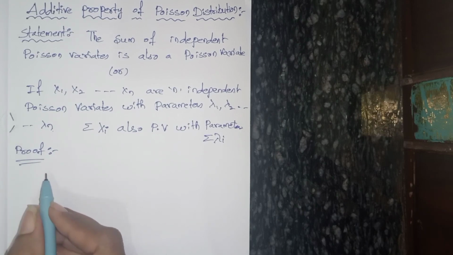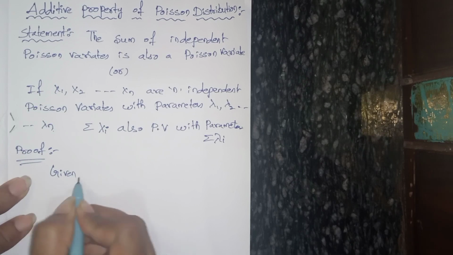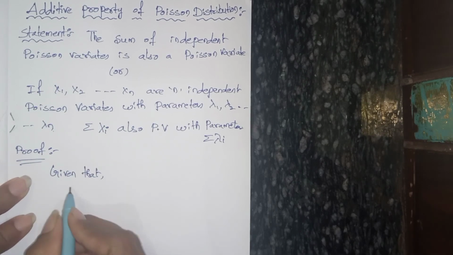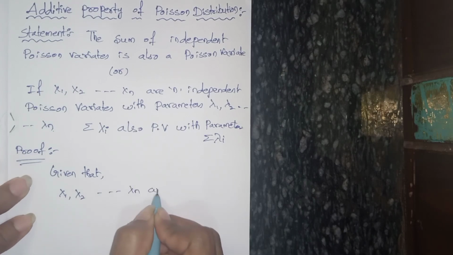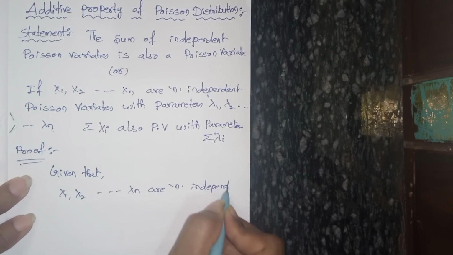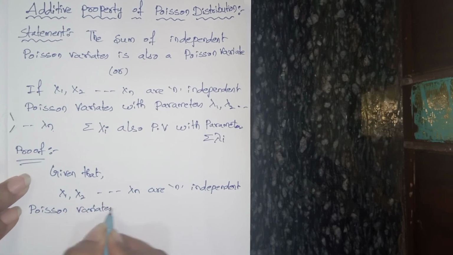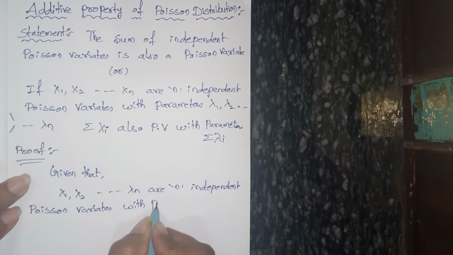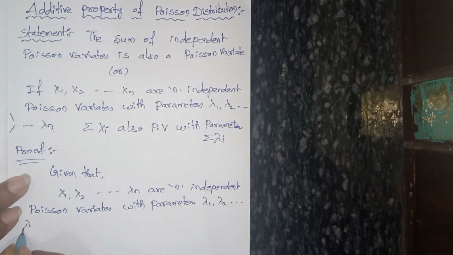Given that x1, x2 and so on xn are n independent Poisson variates with parameters lambda 1, lambda 2 and so on lambda n.